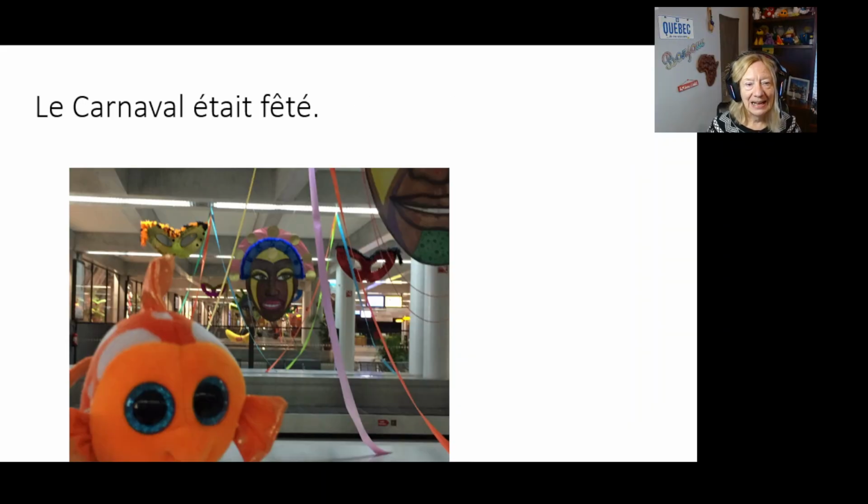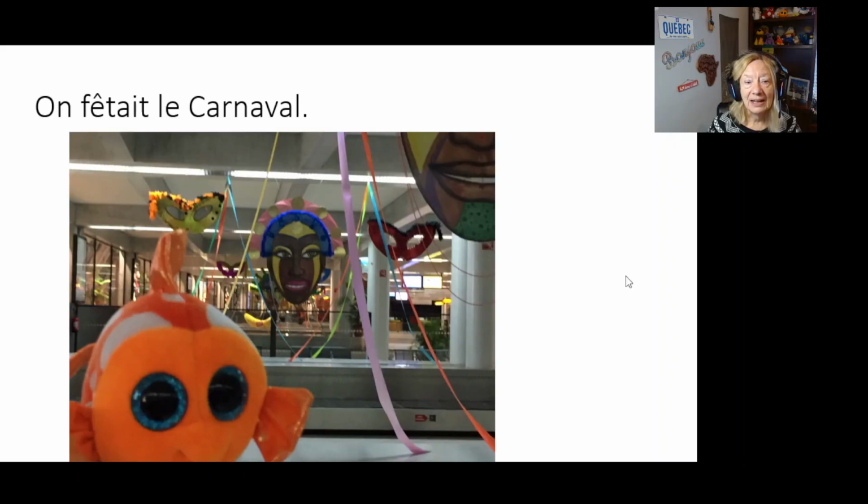Le carnaval était fêté. Look at the être verb. It's in the imparfait. We're going to use on as our subject. Take the verb fêter and put that in the imparfait. Le carnaval becomes the object. On fêtait le carnaval.